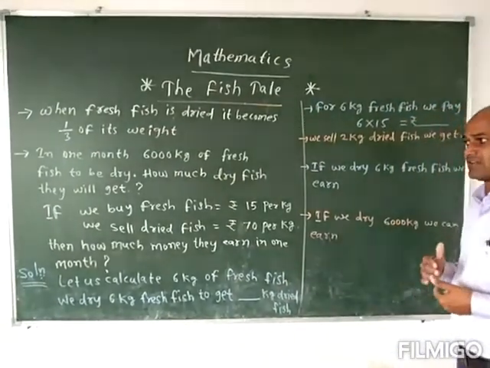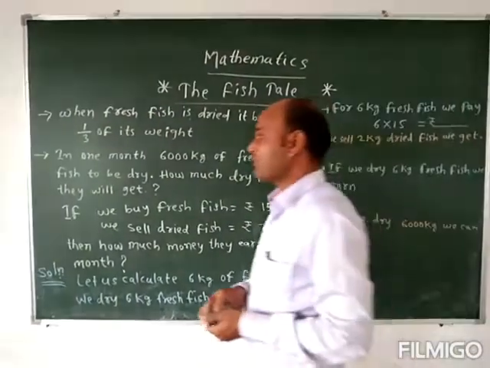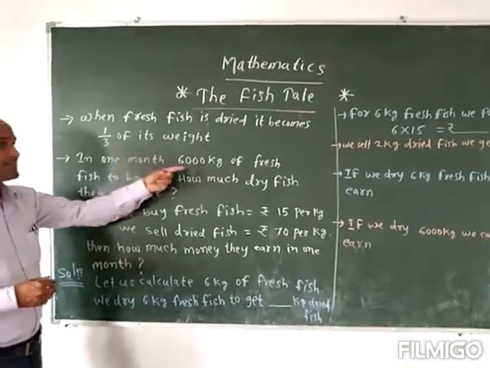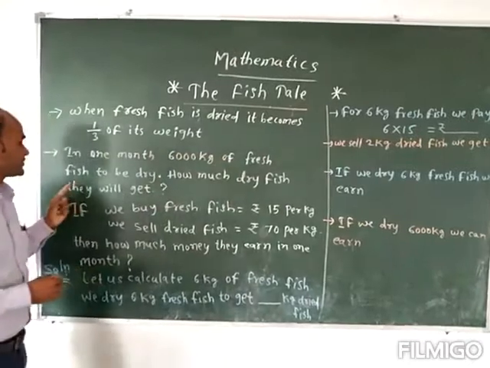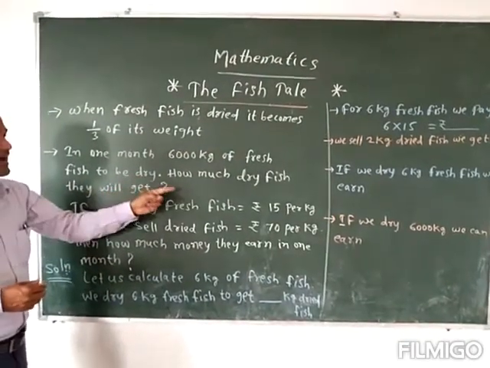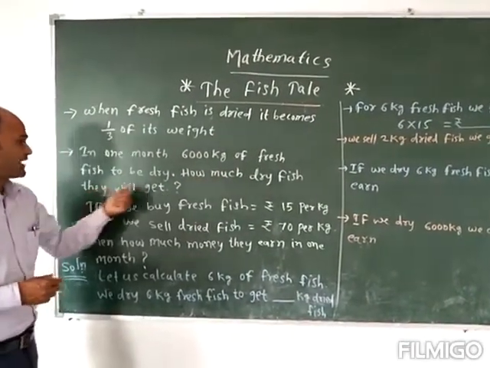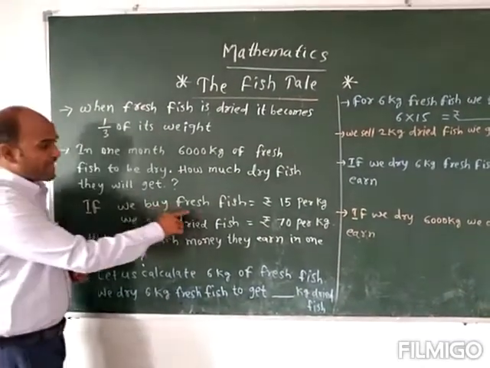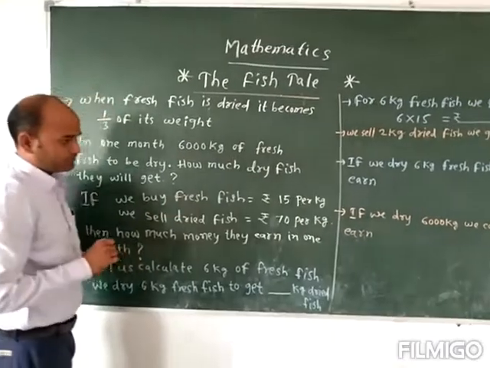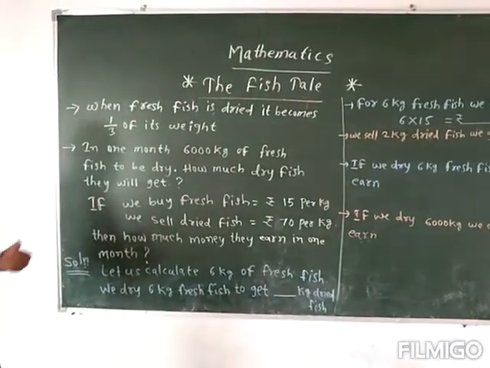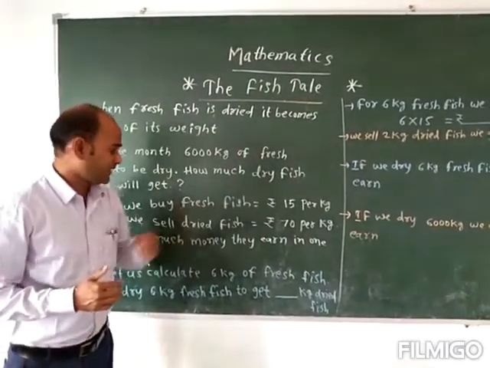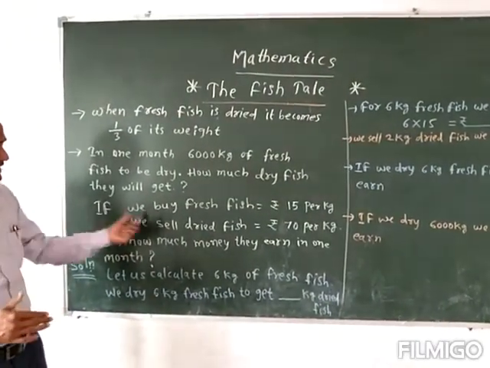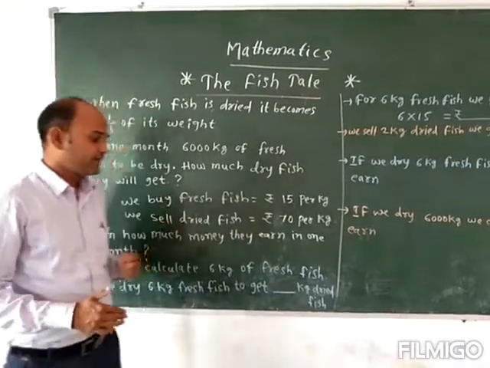Just becomes 1/3. Okay. So here one of the questions is for you: in 1 month 6,000 of fresh fish are to be dried, and how much dry fish will they get? And the next question is, if we buy fresh fish for 15 rupees per kg and we are drying that fish, after drying we are selling it for 70 rupees per kg.